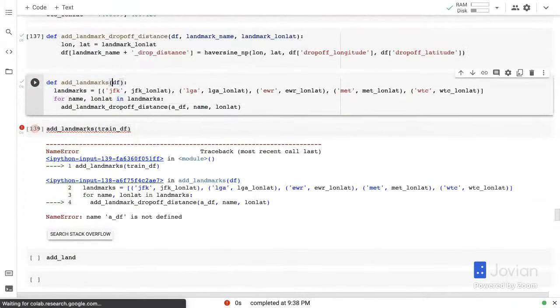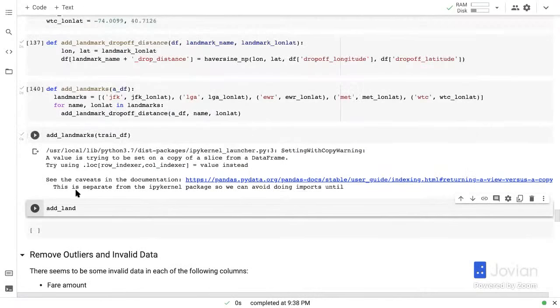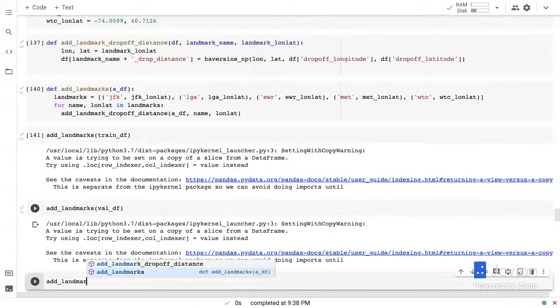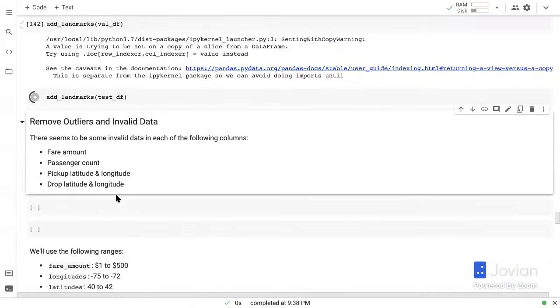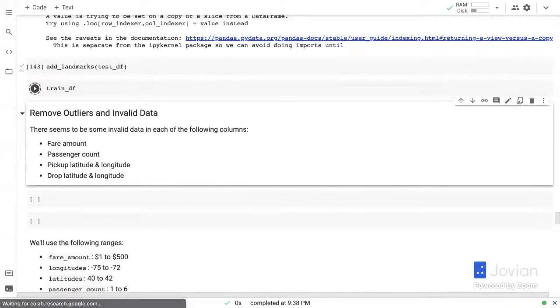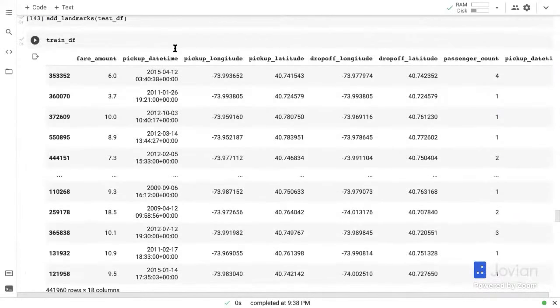I guess this should just be called ADF, yeah. Add landmarks, train df, and add landmarks, valdf, and add landmarks, SDF. Okay. And now if we check the training data frame, it's looking nice. Now we have this pickup latitude, longitude, etc.